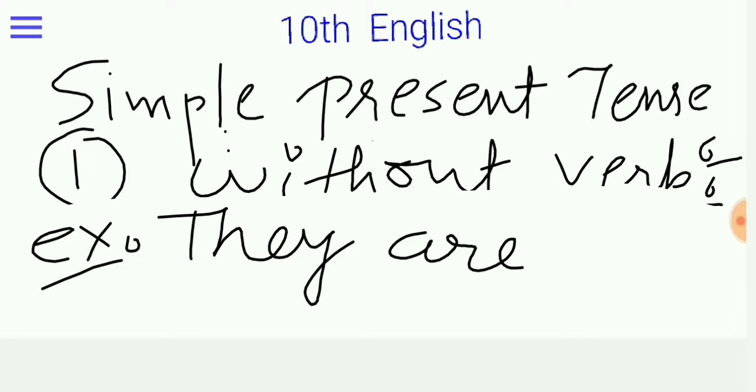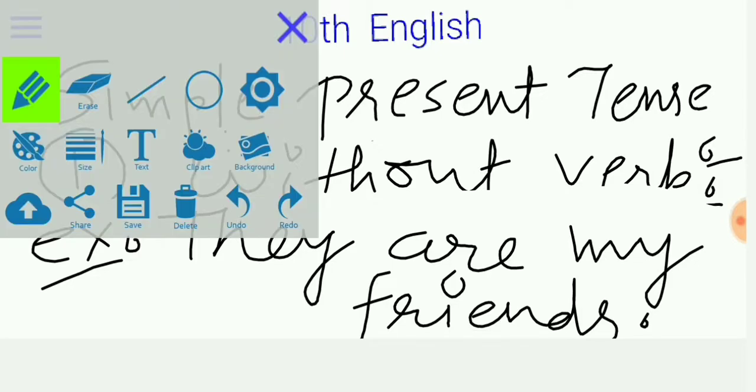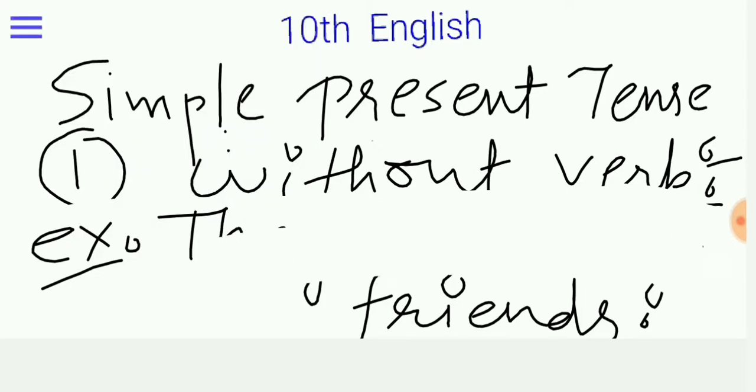They are my friends. So it is our simple structure example. They are my friends. So whatever it was, it was about without verb.